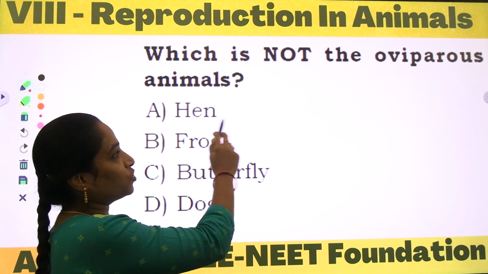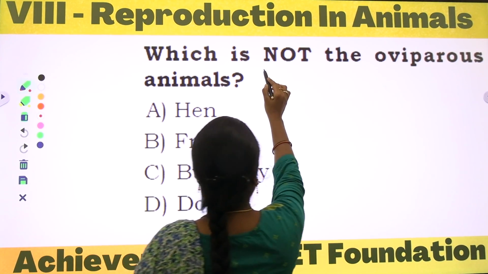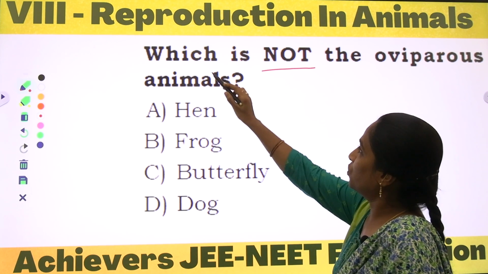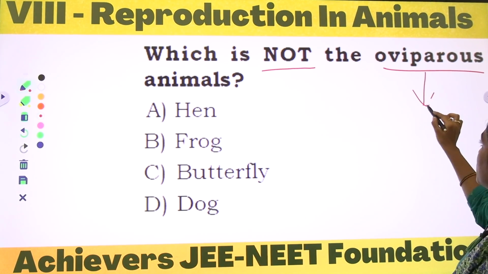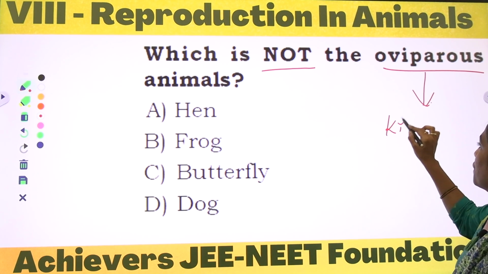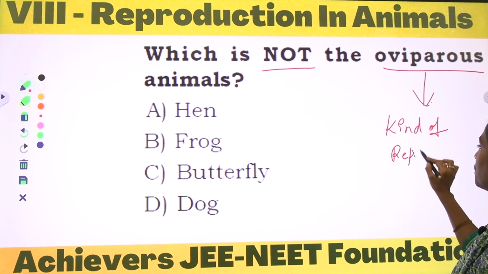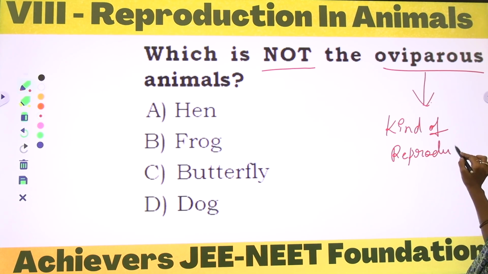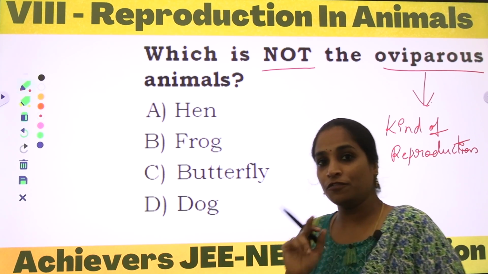Yes, which is not an oviparous animal? Again we are getting a negative question over here. Which is not oviparous? The word indicates a kind of reproduction. So in sexual reproduction we can observe 2 kinds of organisms.